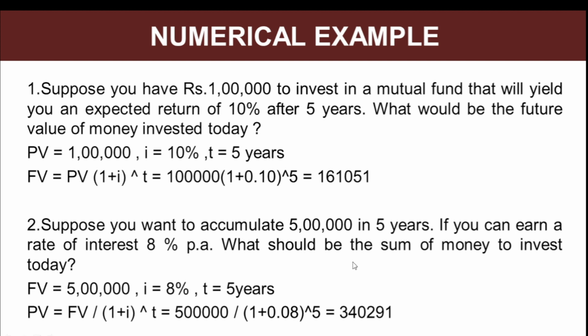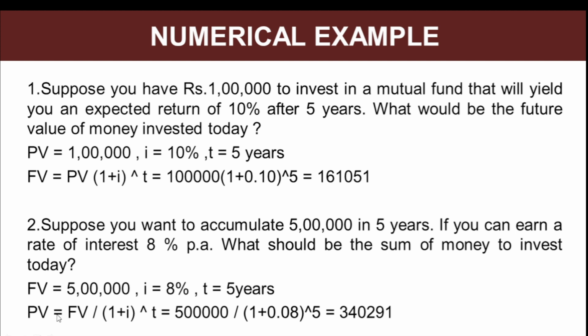So what should be the sum of money that you should invest today to get this 5 lakh after 5 years? Here you have the future value in your mind. You know that your goal is to achieve 5 lakh rupees. You know that the interest rate of the fund in which you would be investing would be approximately 8%, and you would be investing for a period of 5 years.